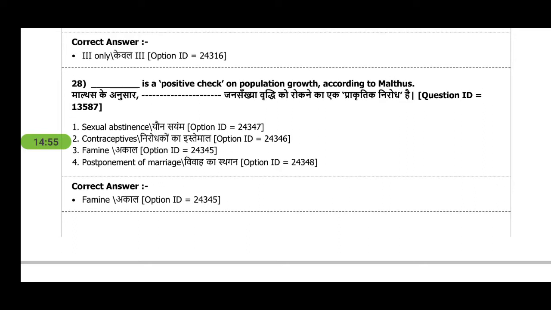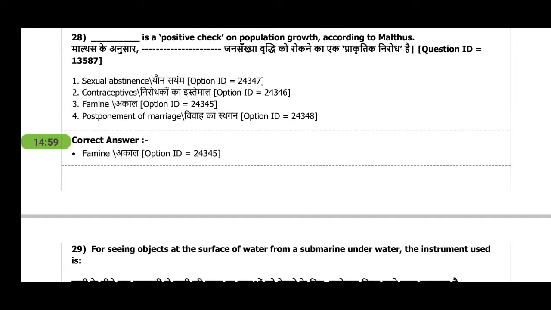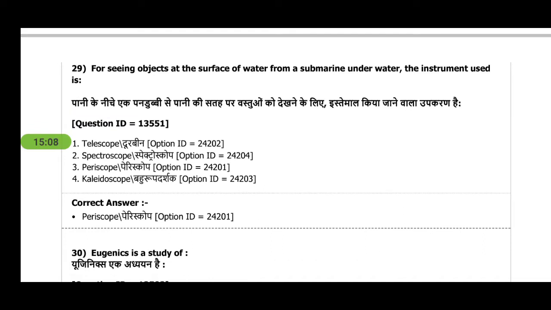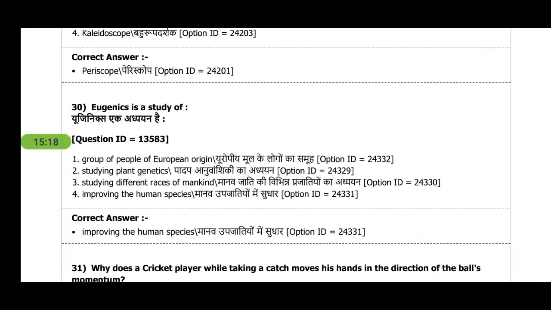So famine will kill many people, so population growth will be reduced. Next question is, for seeing objects at the surface of water from a submarine underwater, the instrument is the periscope. All the scopes are based on the light principle, but the periscope is used to see objects from under the water. Eugenics is a study of improving the human species.